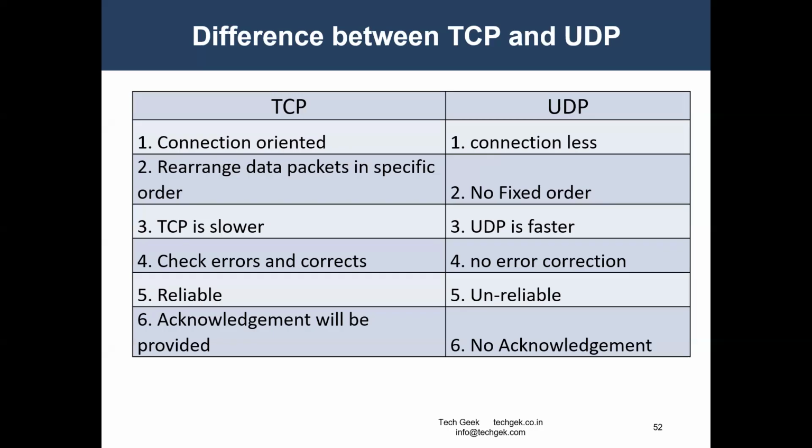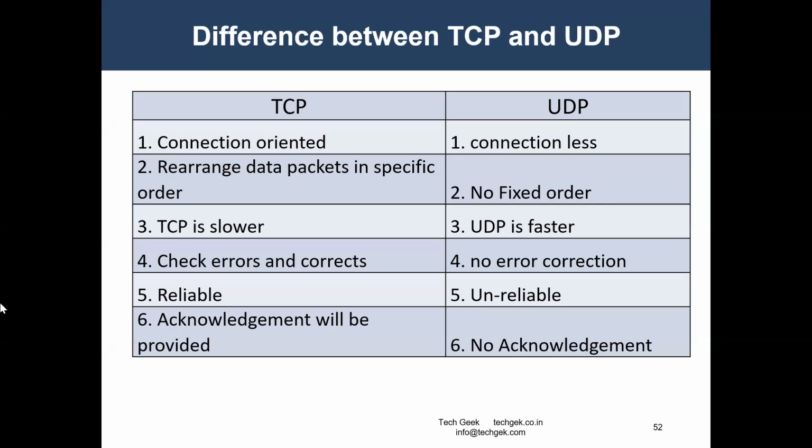Connection oriented services include HTTP, HTTPS, FTP, SMTP, SSH, Telnet, POP3. There are different types of protocols where we use TCP. They guarantee reliable delivery, retransmission of lost packets, and ensure all the data arrives in order. They perform flow control and congestion control. They require the three-way handshake for this type of setup.